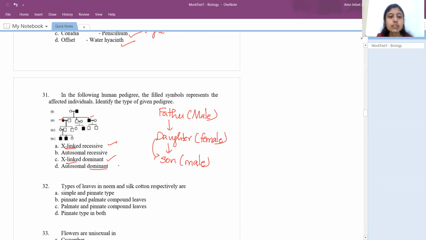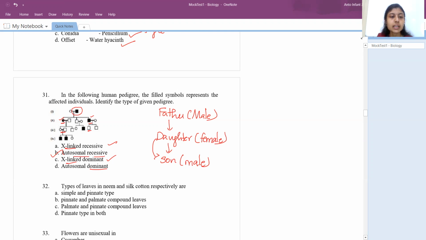Note it down. For affected offspring, at least one of the parents must be affected. See, these are affected offspring, this one and this one, right? So at least one parent must be affected. And all their offspring, which means this woman's offspring, must also be affected. But no, they are not affected. If their offspring are not affected, obviously they would come under recessive only. So the answer is autosomal recessive.